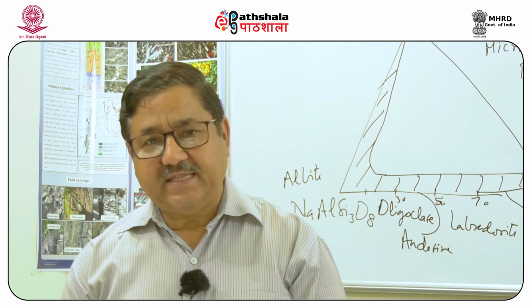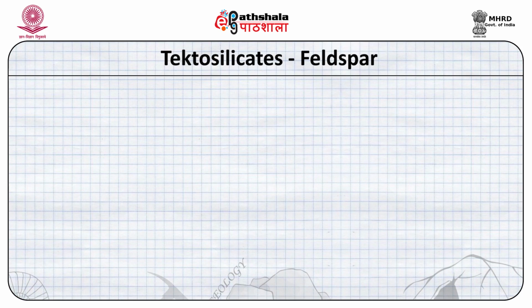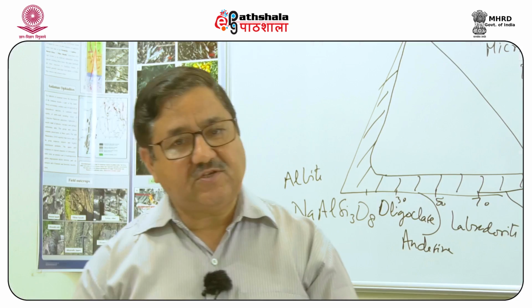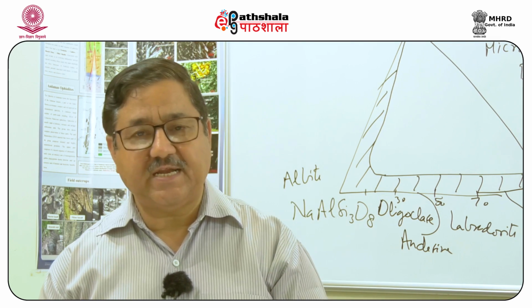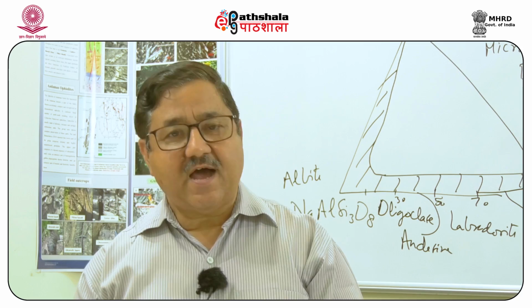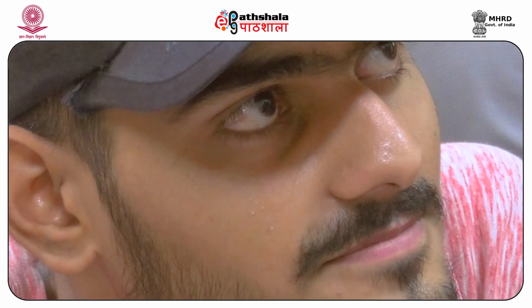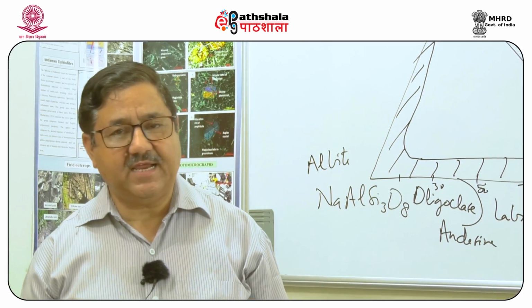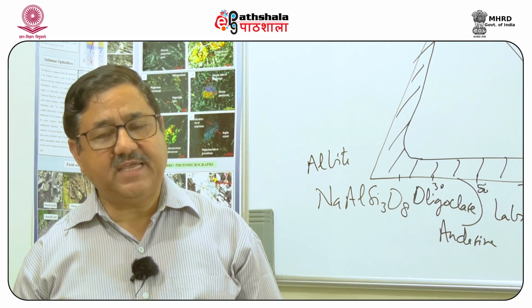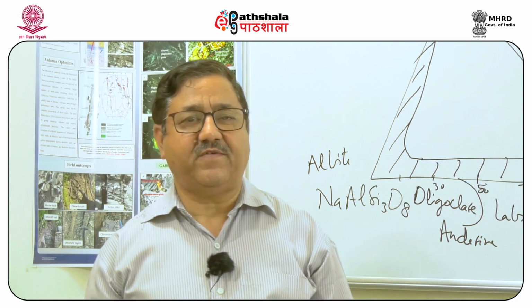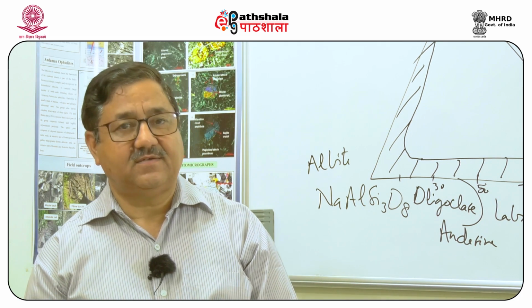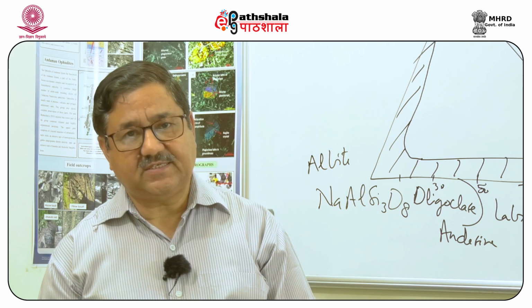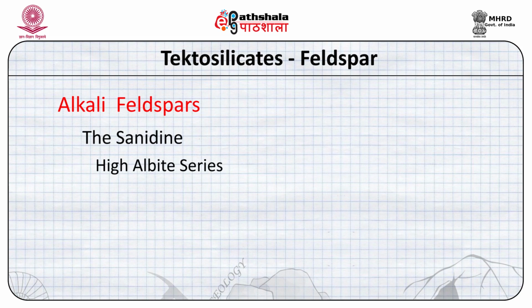So, when we look at the alkali feldspars, we see that there is a range of alkali feldspars present, in which a significant amount of substitution can take place amongst different end members. Since I mentioned solid solutions in alkali feldspars, there are three distinct series of alkali feldspars which are present and which have different crystallographic properties. The first amongst these is high sanidine, high albite, which to some extent I described just now.